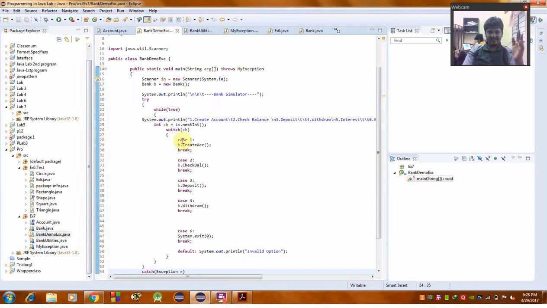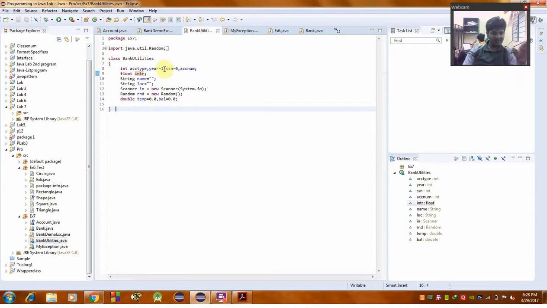If these conditions are there, this condition is satisfied. Using a switch case statement to create an account, check balance, deposit, withdraw, and finally exit.